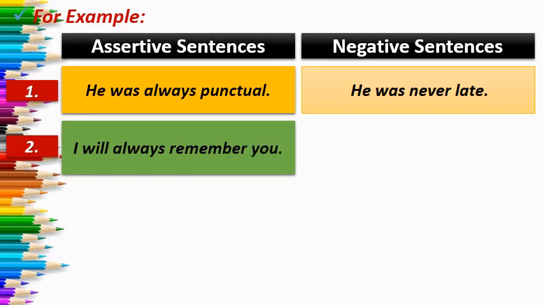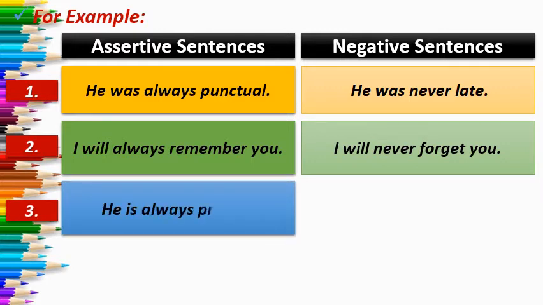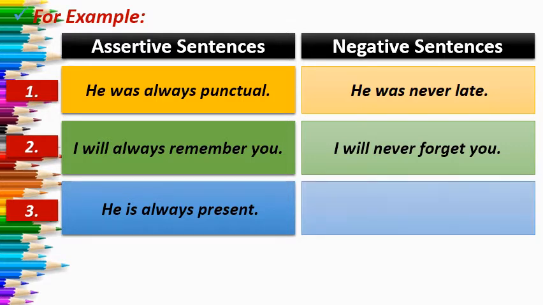Now the next sentence is: I will always remember you. When you convert it into negative, the sentence will be: I will never forget you. So you have written the opposite word of remember also here. Now let us see the third example. He is always present. Always will be replaced with never, and you have to write the opposite word of present. So the sentence will be: He is never absent.